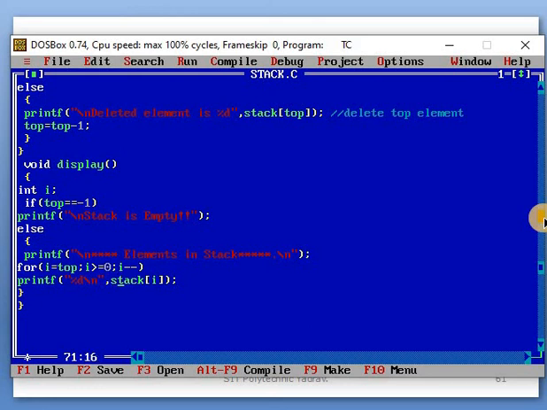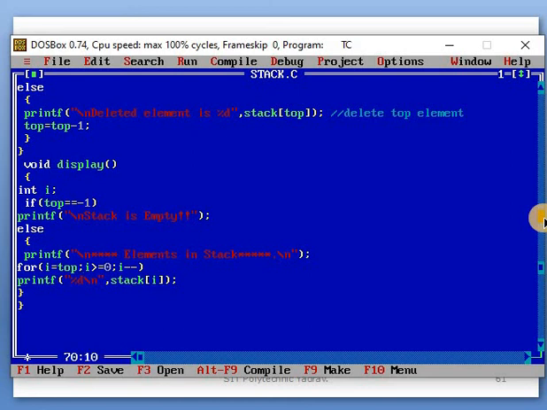You use the array, so we take the i variable because on that array your pointer or memory is indexed using the i variable. So i is equal to top. For example, if your maximum size is 5, then i is equal to 5. 5 is greater than 0, condition is true. Then stack[5] will be displayed.